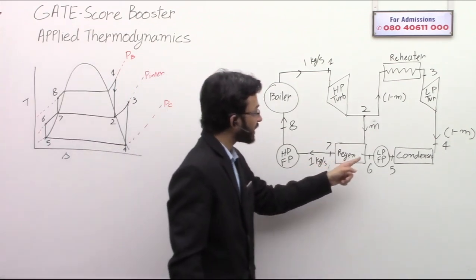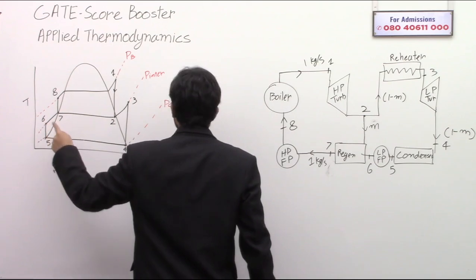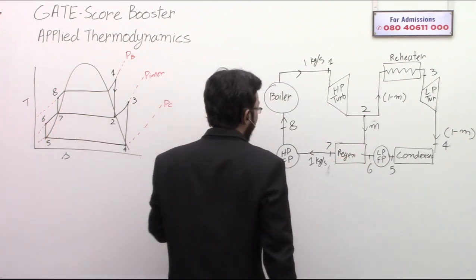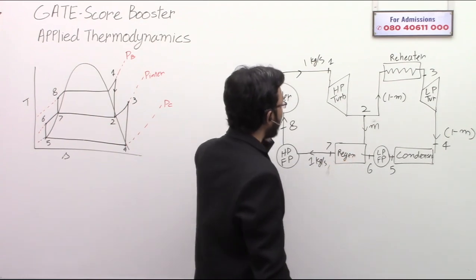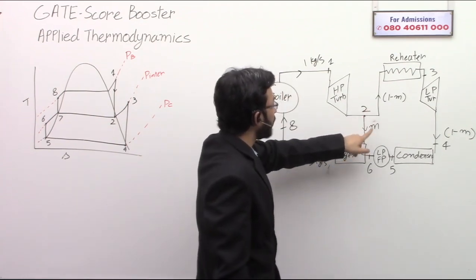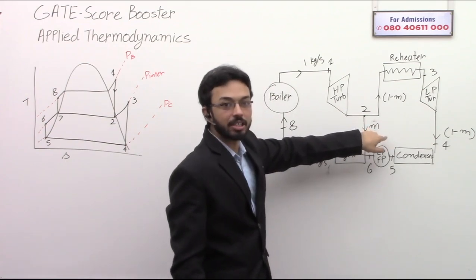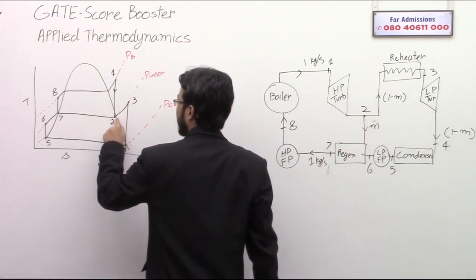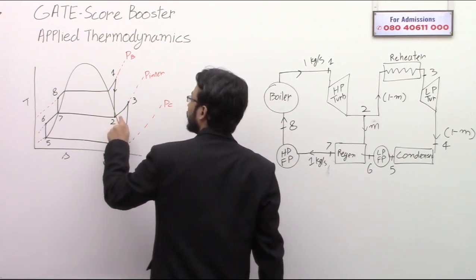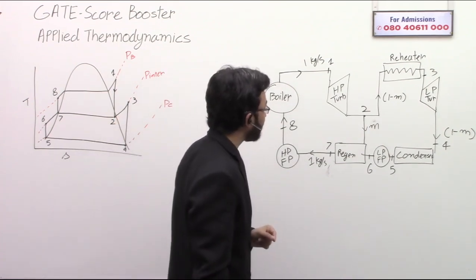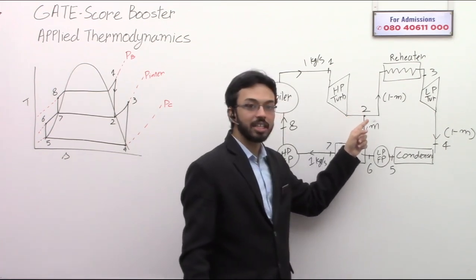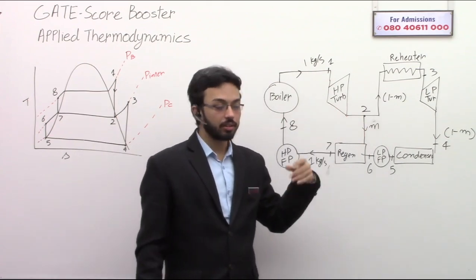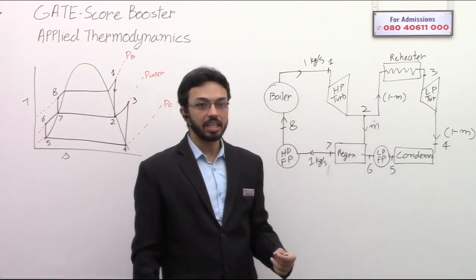At point 6, this fluid enters the regenerator. And also from point 2, the bleed steam, that is m kg per second, is entering the regenerator. So what happens is the bleed steam, that is the steam at 2, will lose its heat and condense.